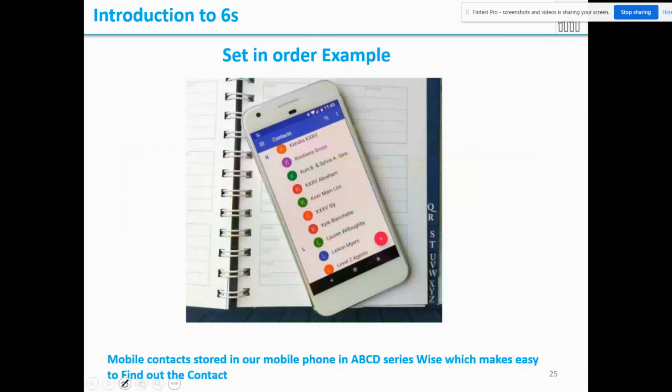So next, set in order. Once you remove unwanted items, you need to arrange things in an order where you can pick them very easily. Say for example, we have contacts in our mobile phones arranged in ascending order, A to Z. If we look for a particular name starting with H, you are able to go directly to H and search there. So you arrange things in an order so that you are able to get things very easily. That is about set in order.